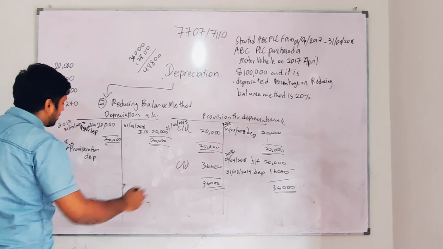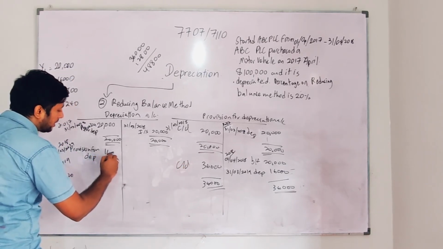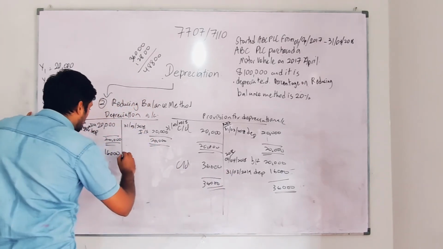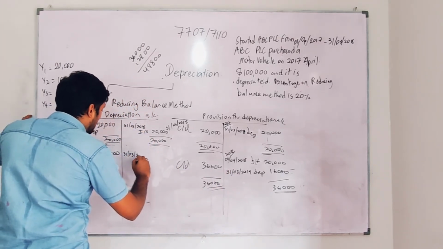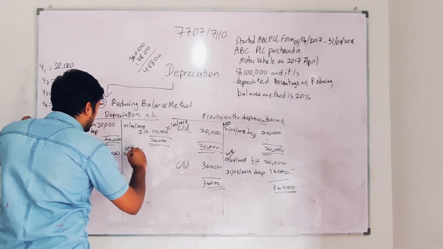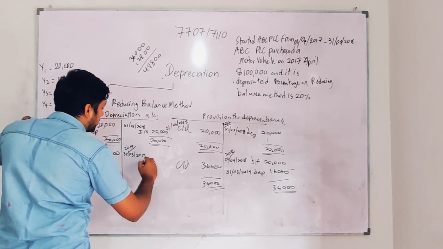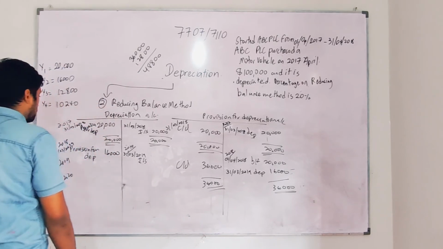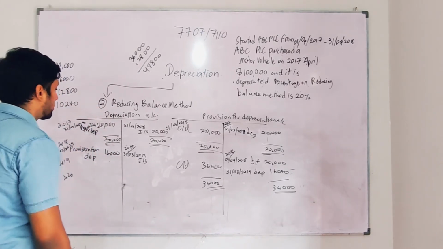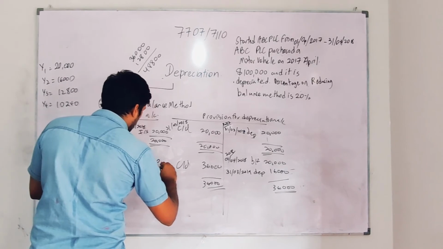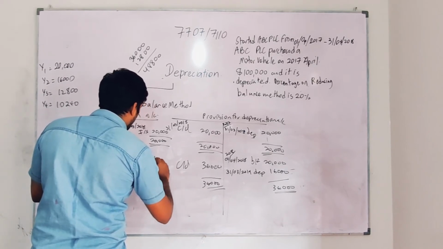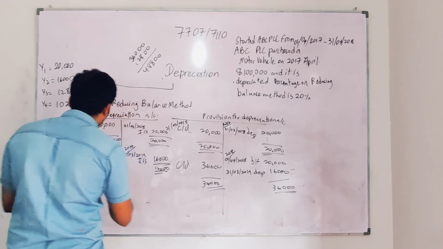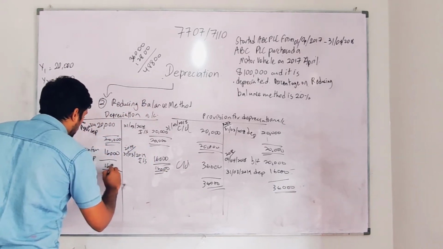So here 36,000. What was the depreciation I sent? 16,000. This 16,000 only I have transferred here. So this is 31st 3 2019, for the 2018 particular year. I have transferred to the income statement 16,000. So that is particularly for 2018 I have done this. As you are learning with the dates, I have given the dates. So I'm going to move to 2019 now.